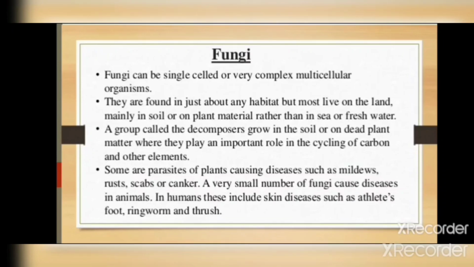It means fungi are mostly found in moist habitats, where the moisture content is high, and they also grow in fresh water and sea water.